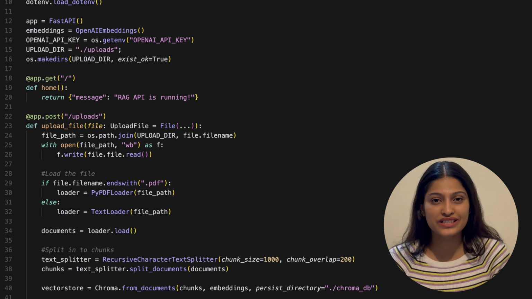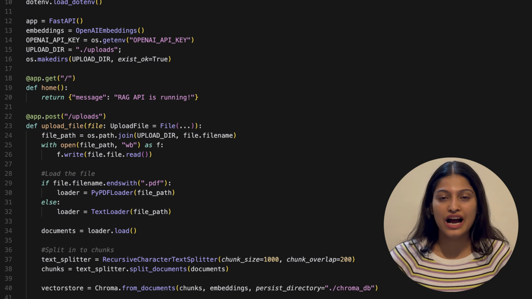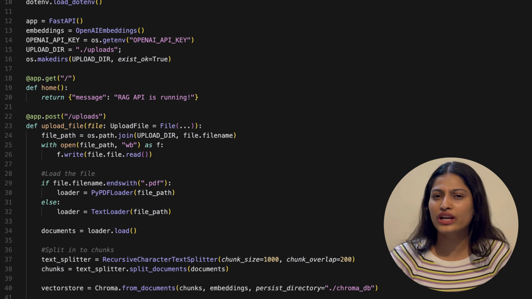Finally, we store these embeddings in ChromaDB, a vector database. Why not use a normal database? Regular databases are great for exact matches, but terrible at finding semantic relationships. They can't efficiently answer questions like "find me content similar to this query." Vector stores are specifically designed to perform similarity searches across these multidimensional embedding spaces.